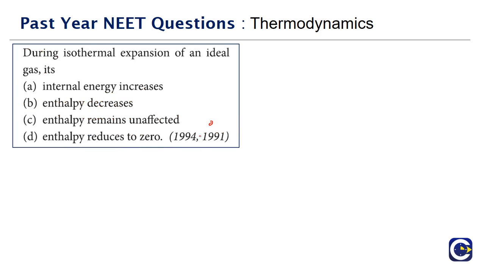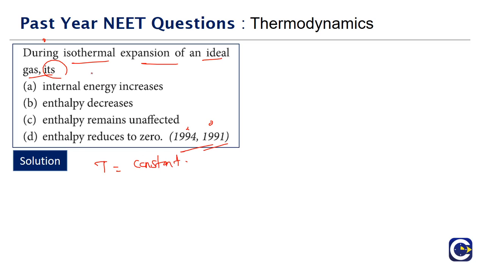Next we have a question that has come in multiple years. During the isothermal expansion of an ideal gas, so isothermal means what? Temperature is constant. So temperature is constant, they are commenting on the enthalpy and internal energy. So what about its internal energy? Because we have a formula, right? Change in internal energy is n Cv delta T, correct? Temperature is constant means, if the temperature is constant, then the delta T will be 0. That means del U will be 0.